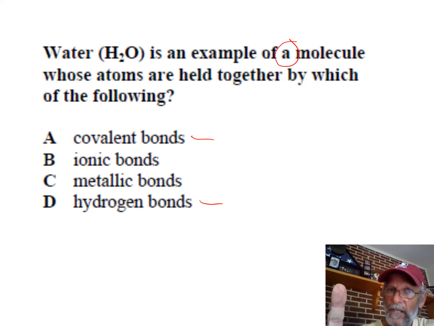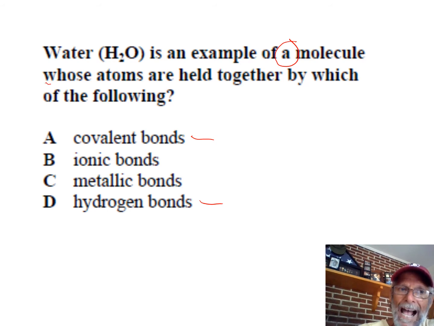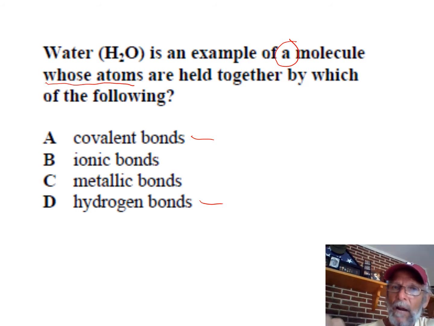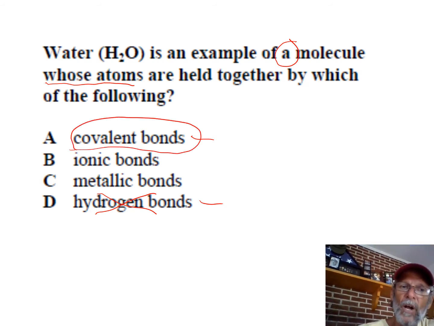One molecule they describe here whose atoms, that means the atoms in that one molecule, are held together by which of the following? Well, hydrogen bonds are holding together two or more water molecules or other molecules. So now we're left only with covalent bonds. Again, the hydrogens and oxygens are sharing electrons. They're not transferring electrons. They threw this in there just because they needed 4 answers for their question.